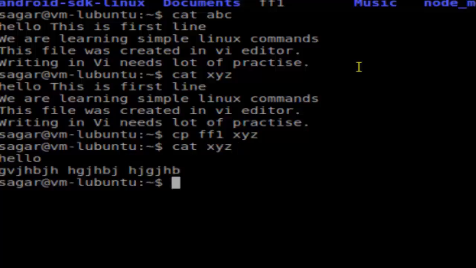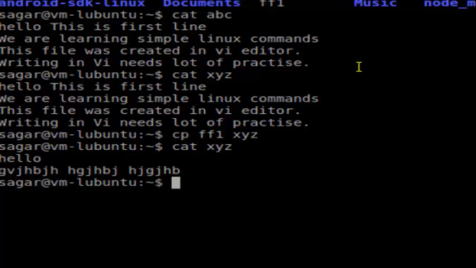The more important thing to notice here is that Linux did not ask whether you want to override that file, even though xyz already existed. So the copy command doesn't warn you about that,